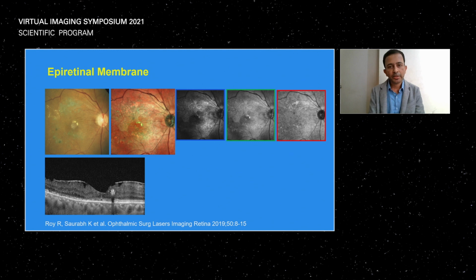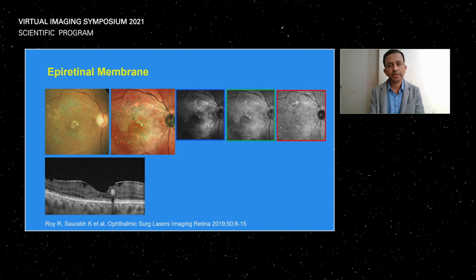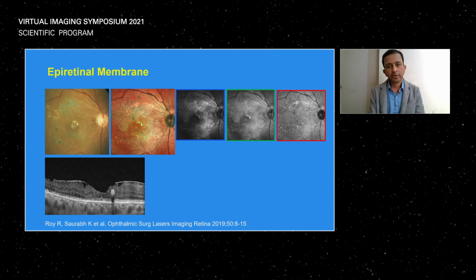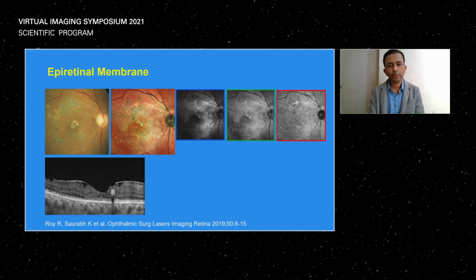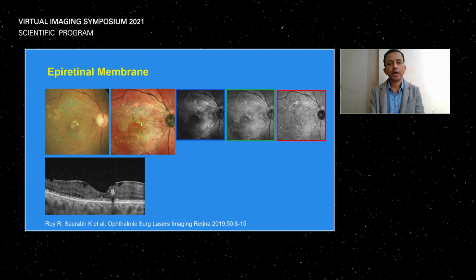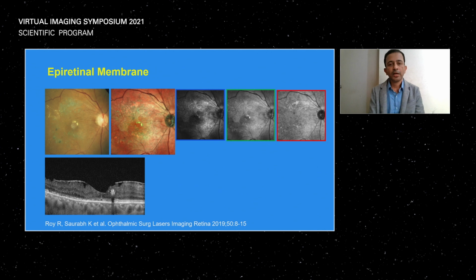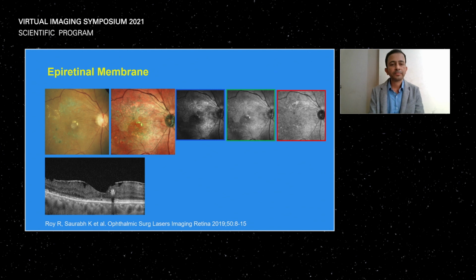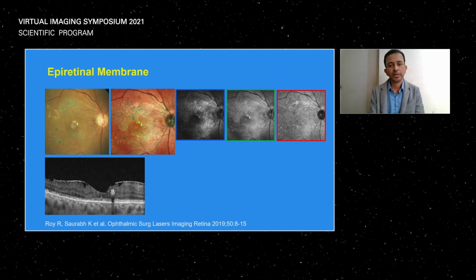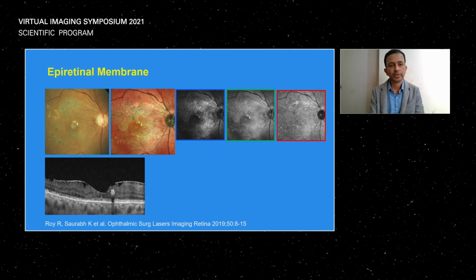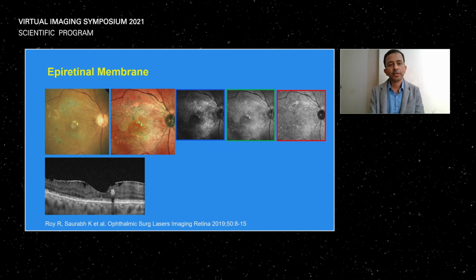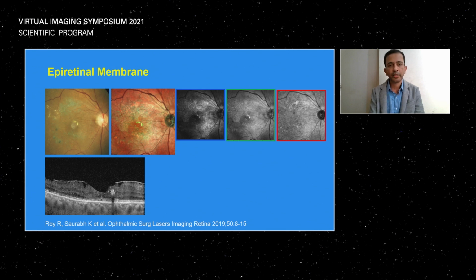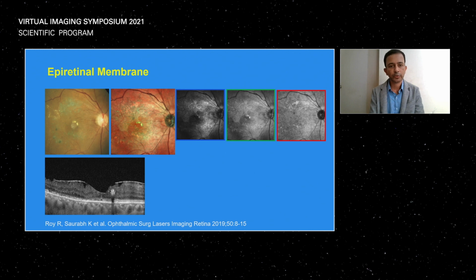If you look at the blue, green, and infrared reflectance channel images, the infrared laser channel, marked in red here, doesn't show anything because it's meant to image the outer retina, whereas the blue and green reflectance images do show the epiretinal membrane, which is hyper reflective just above and below the fovea. So if we want to know whether there is an epiretinal membrane, we need to do an OCT in this patient. But if we do a multicolor image instead of a color fundus photo, we get an idea that there may be an epiretinal membrane, which was not seen on the color fundus photo.